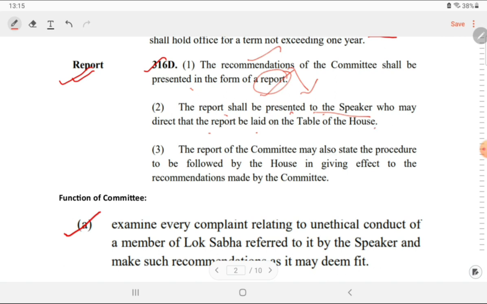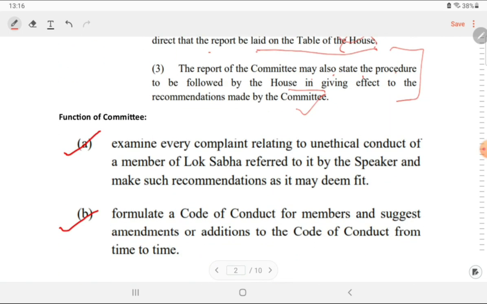So the committee does not directly submit the report on the table. It is sent to the Speaker and then it is laid on the table of the House. The report of the committee may also state the procedure to be followed by the House in giving effect to the recommendation. So actually the committee is a superior body here. It mentions the procedure of how to follow this report and that needs to be done.